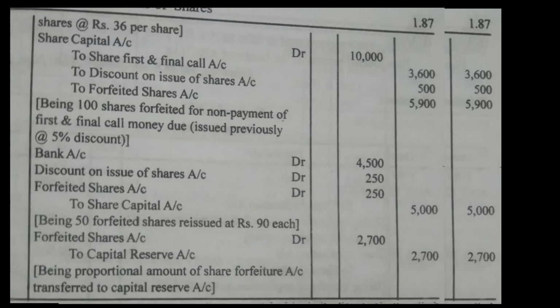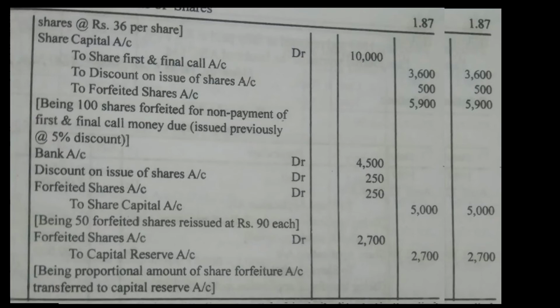Then reissue of shares. Bank, it is issued at a discount of certain amount, maybe 10 rupees, I think so. Then bank account debit, discount on issue of shares account debit, forfeiture account debit to share capital account. So that is 4,500, 250, 250. Then for reissue, for 1,000 shares, we got 5,900 rupees. Okay, now it is reissued.